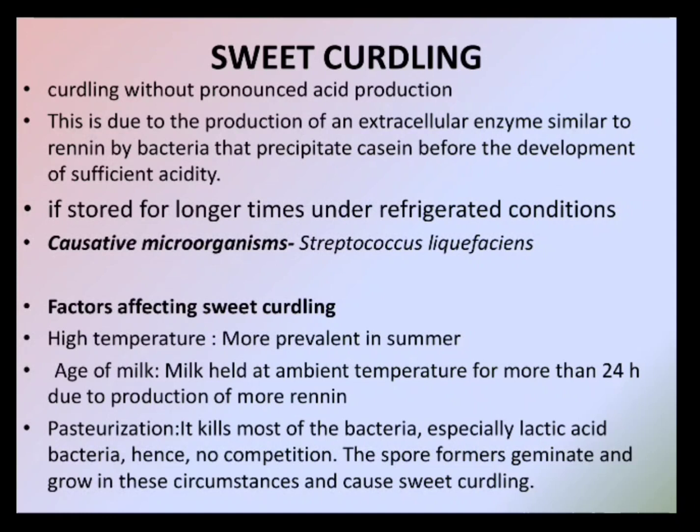By the microorganisms or by any other process, the sugar remains in the milk, but the casein protein starts coagulating. This happens because of certain microorganisms, or because of certain enzymes like renin or renin-like enzymes, or because of microorganisms like Streptococcus lichenifaciens. What they do, instead of breaking down sugar, is break down proteins or other components in the milk, resulting in the coagulation of the milk. So the sweet taste remains in the milk. That's why it results in sweet curdling.